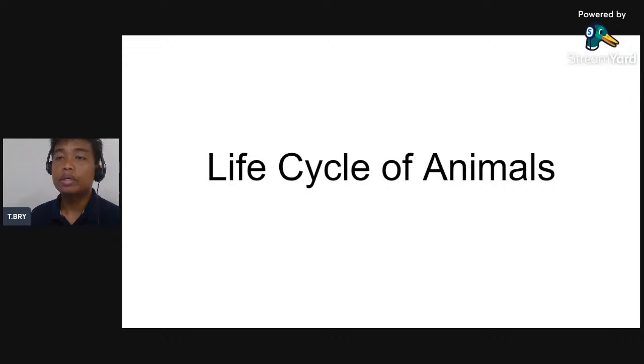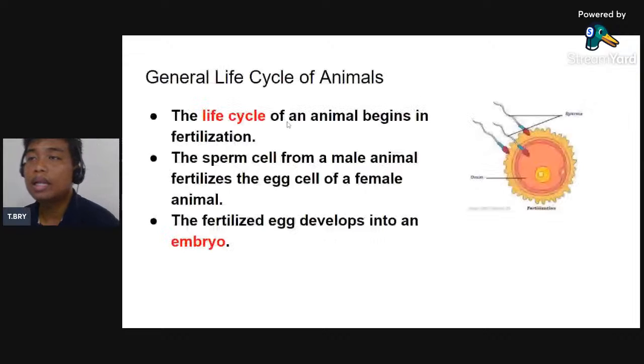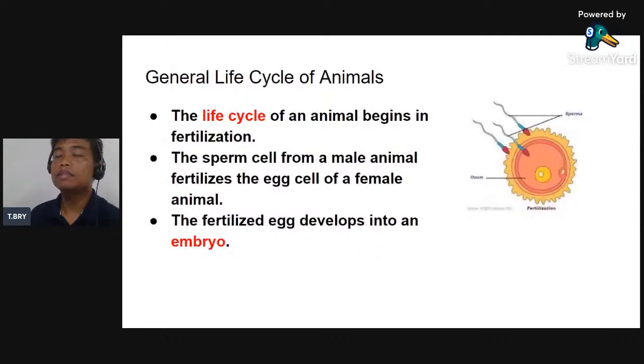Now, karon po kung ikon karon ang life cycle sa animal. So asa kano sa man sila mag-start? So kano sa mag-start ang life cycle sa usa ka animal. So, general life cycle of animals. The life cycle of an animal begins in fertilization. Same with us. Same sa mga tao.